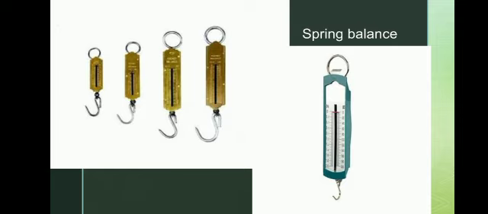One end is fixed, and the other end is hanging, the hook side. From that we are able to measure an unknown weight. It also has a zero setting level.